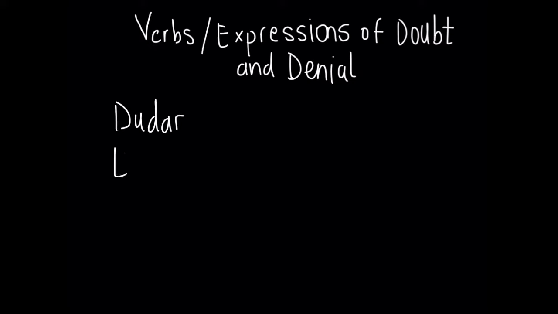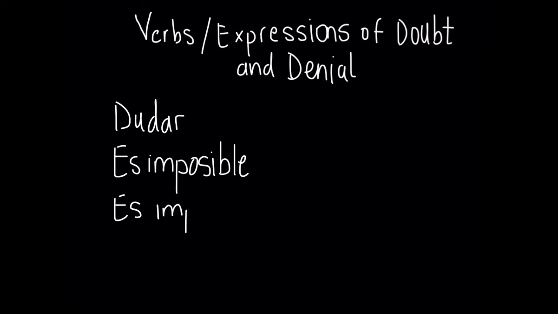Now let's take a look at all the verbs and expressions of doubt and denial, the most common ones. So the verb dudar, to doubt, es imposible, it is impossible. Es improbable, it's improbable.